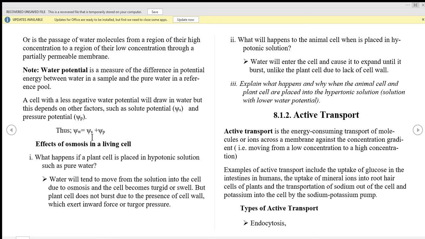Solubility potential, what is the solubility potential? Solubility potential is the amount of solute in your solution. Solution ikiwa ina high amount of solute, it means itakuwa ina low water potential, na kiwango cha maji katika solution haitaweza kumove kwenda katika solution nyingine. Instead, solution hiyo itaabsorb water from another solution.